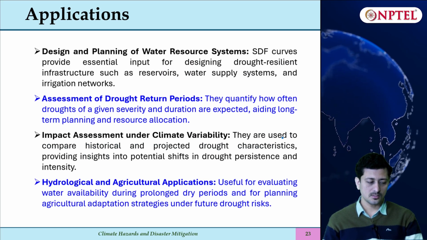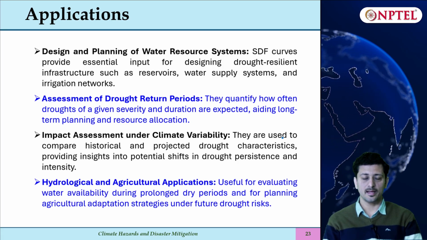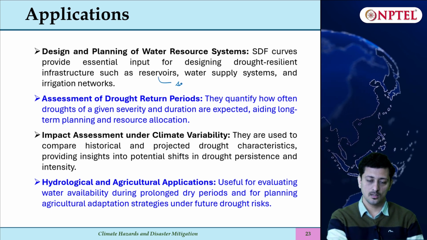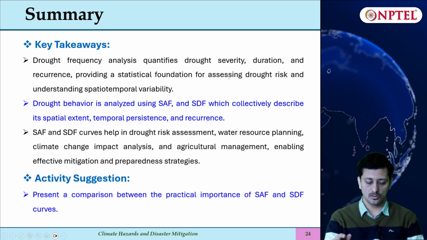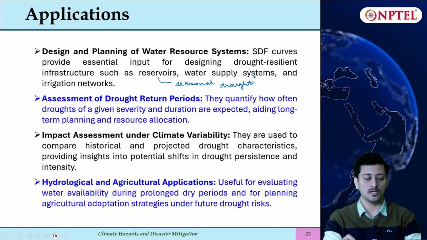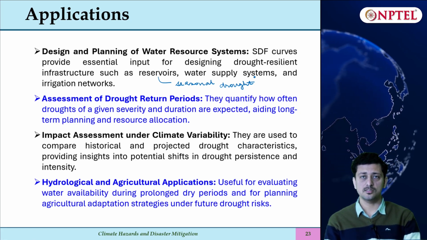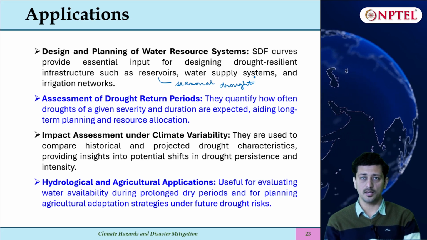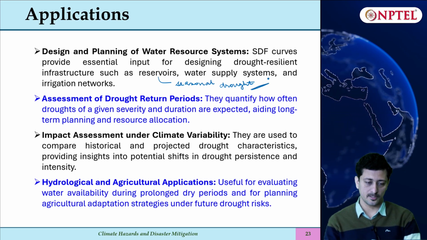So what are the applications of this? SDF curves provide essential input in designing drought resilient infrastructure like reservoirs, water supply systems and irrigation networks. So if there is a seasonal drought, how your reservoir storage should be managed is very important to address. Again, in your water supply system, if it is a continuous system or an intermittent system, then how the storage water flows can be regulated can also be considered when you are taking seasonal drought into assessment.